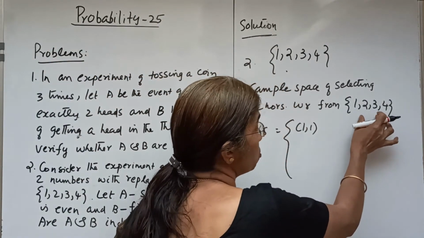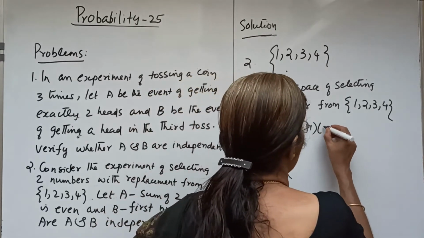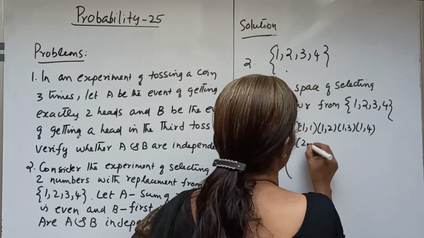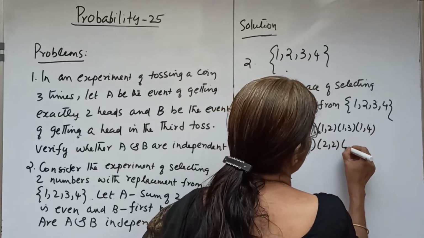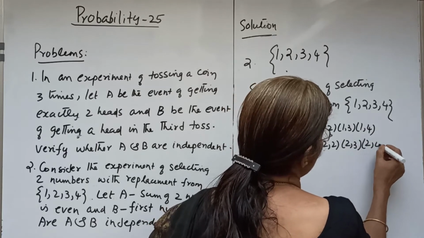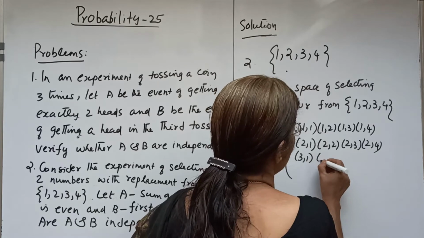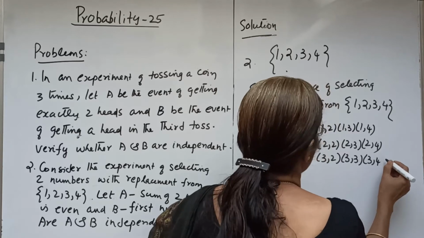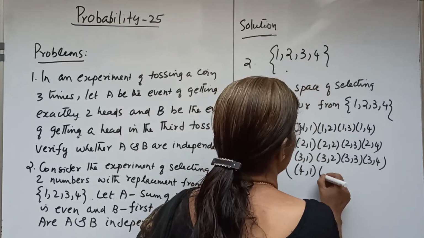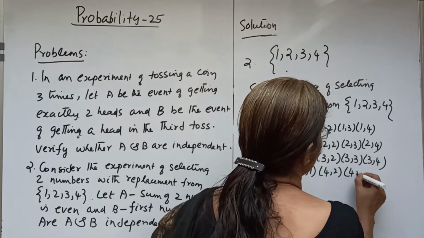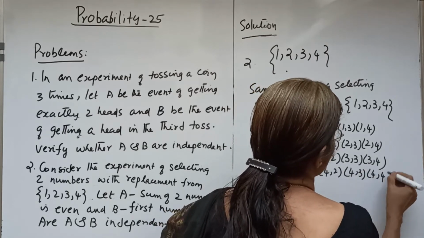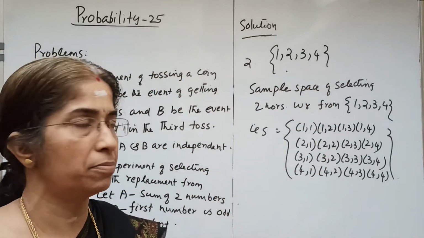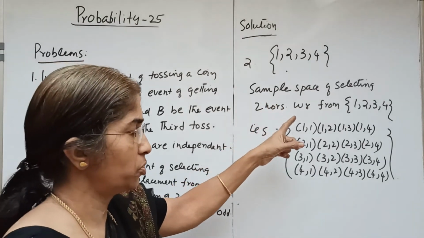That is, there are four square, 16 outcomes in the sample space: 1,1; 1,2; 1,3; 1,4; 2,1; 2,2; 2,3; 2,4; 3,1; 3,2; 3,3; 3,4; 4,1; 4,2; 4,3; 4,4. This is the sample space of selecting two numbers with replacement from 1, 2, 3, 4.